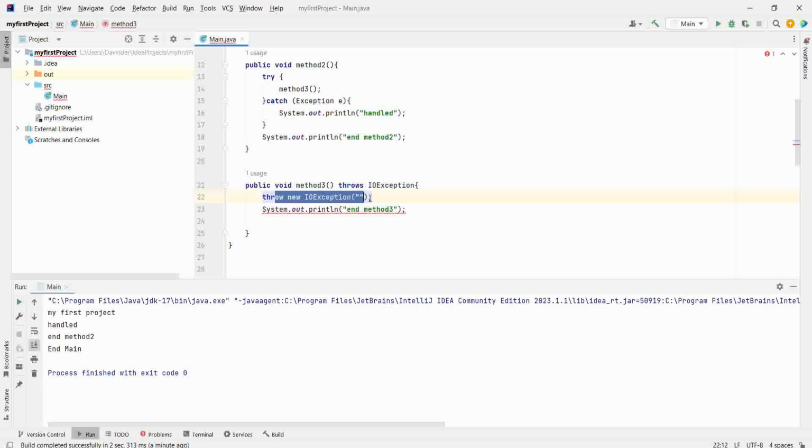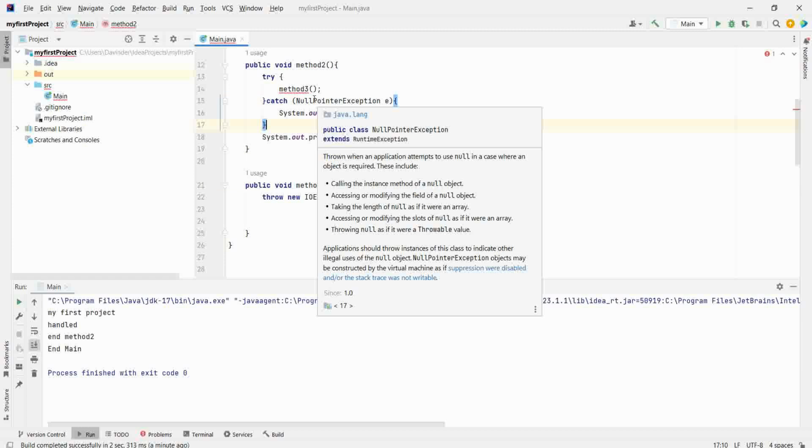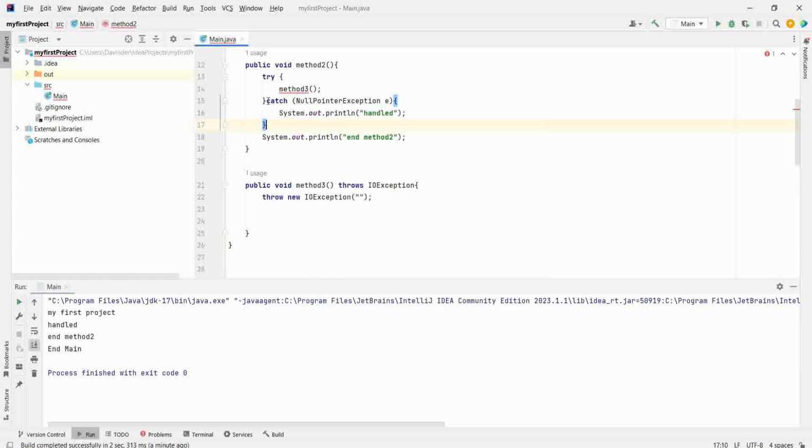Now from here it is saying it will never go here. Let's remove this. Now whenever there's an exception, let's take an example null here. Now whenever there's an exception, it will go to here. It will say the upper method will handle it. Now it will go to the upper method. The upper method is not handling the IOException, so there's a compile time error. Now the solution is either handle IOException here or give throws here. I will give IOException here. It will be handled here.